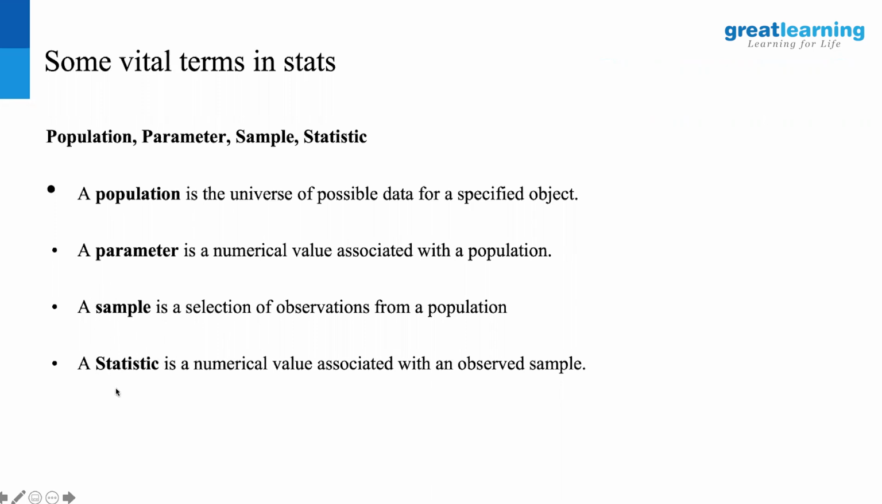But if you calculate the same metric that you do on a sample at a population level, it is called a parameter. So parameters are calculated at a population level. Statistics are calculated at a sample level. Those are the terms to keep in mind.